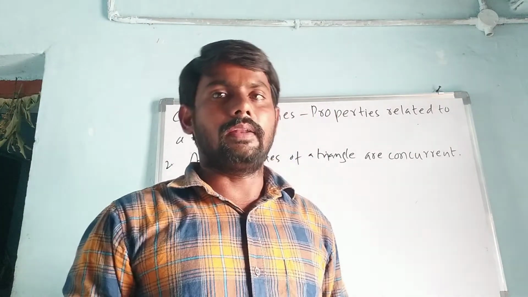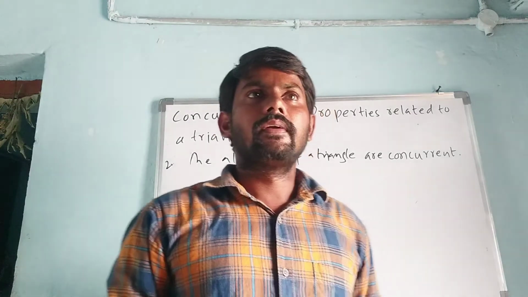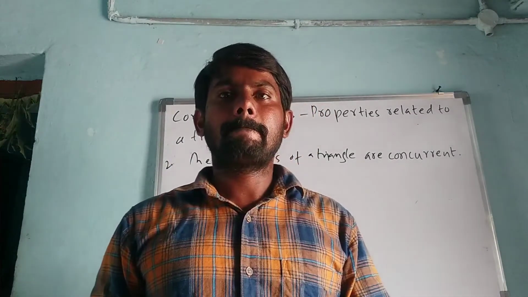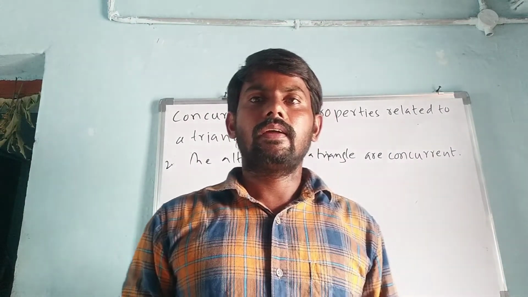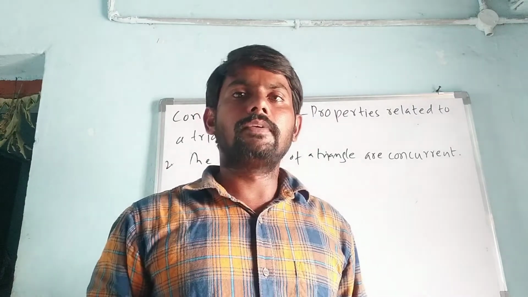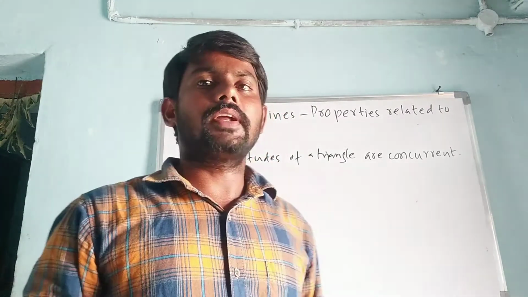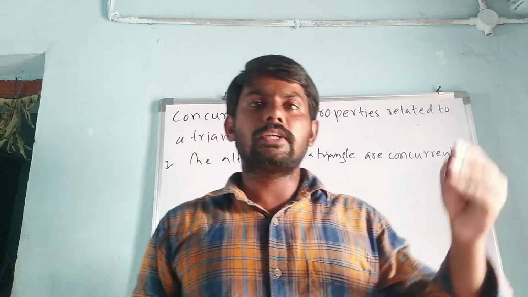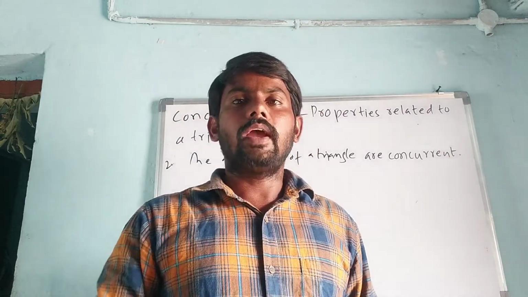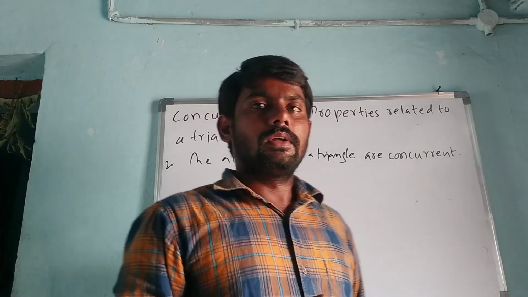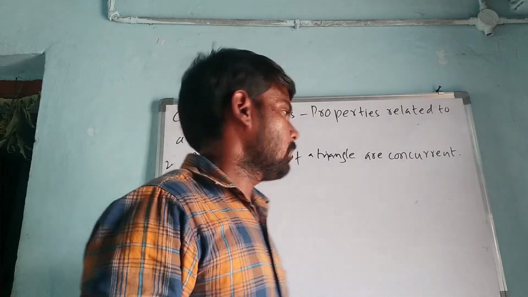Altitude is nothing but a line coming from a vertex of a triangle to its opposite side, which is perpendicular. Once again, a line which is coming from a vertex of a triangle and perpendicular to its opposite side is called an altitude.